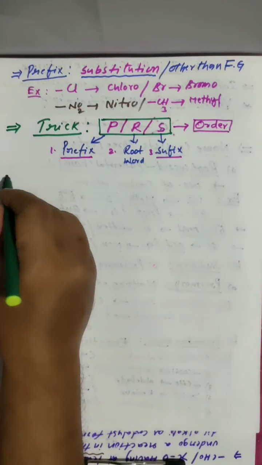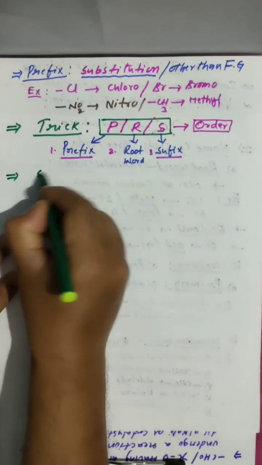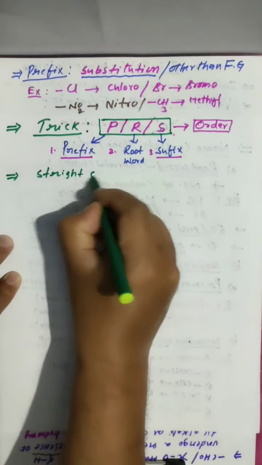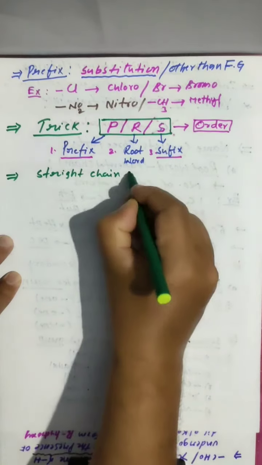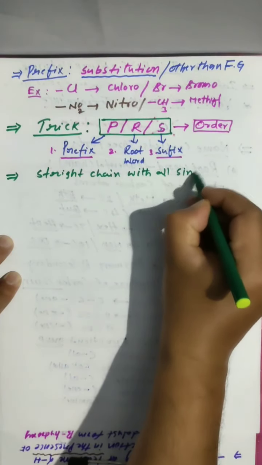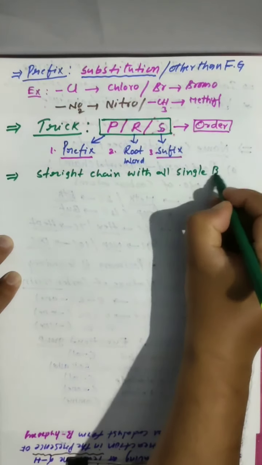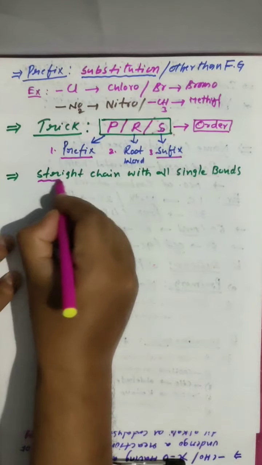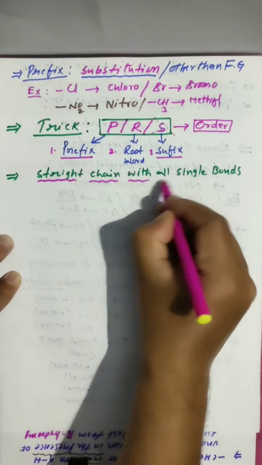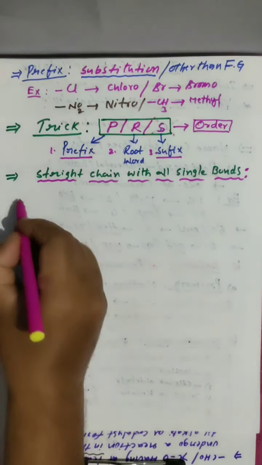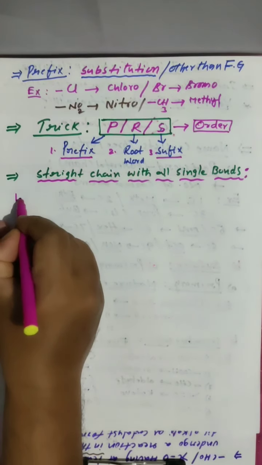I am starting with straight chain with all single bonds. Now I am explaining a straight chain with all single bonds. Let's go. Example number 1.